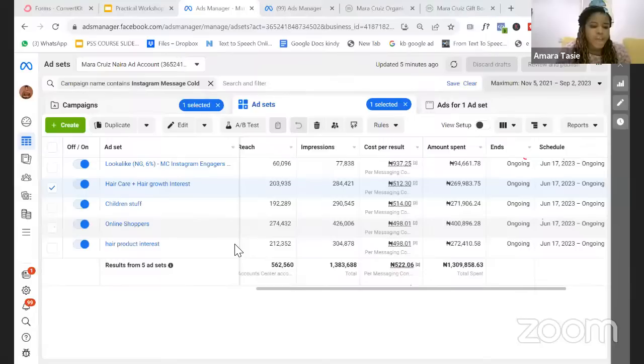Someone says, please, how do you share more than one post with one budget? So for you to share more than one post with one budget, you want to set up the budget on either the campaign level or the ad set level.